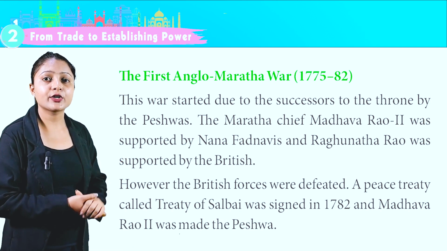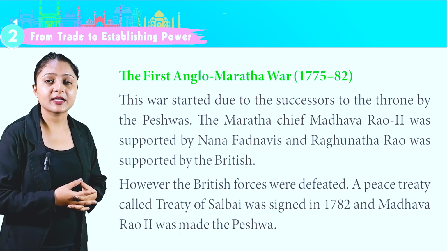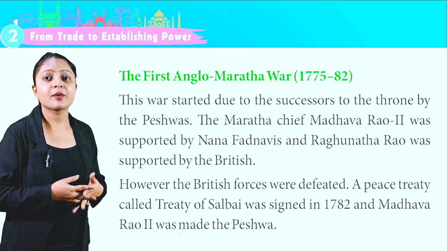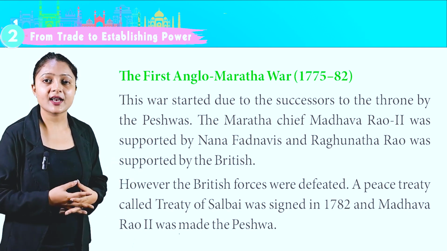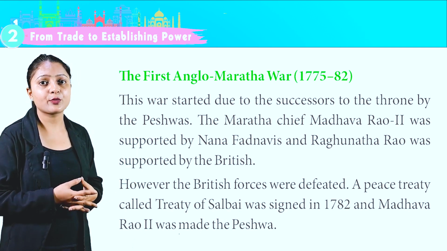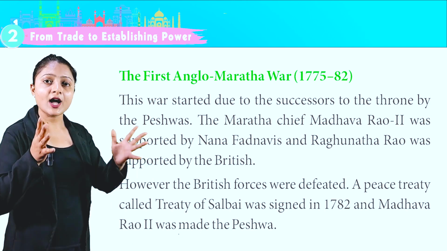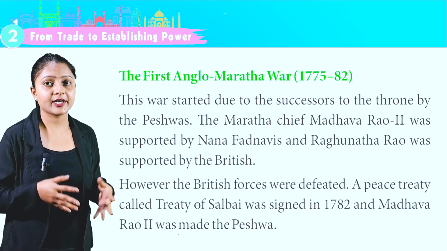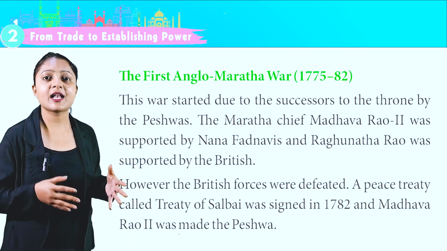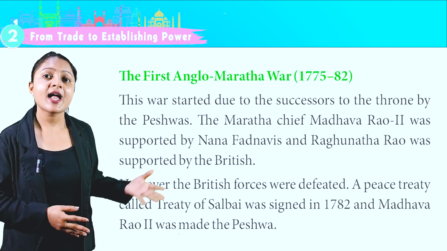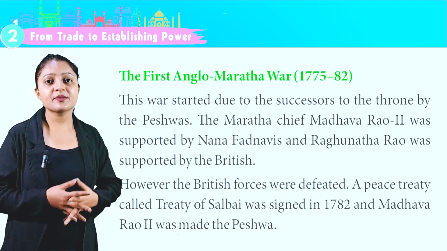The First Anglo-Maratha War, 1775 to 82. This war started due to the succession to the throne of the Peshwas. The Maratha chief Madhav Rao II was supported by Nana Fadnavis and Raghunath Rao was supported by British. However, the British forces were defeated. A peace treaty called Treaty of Salbai was signed in 1782 and Madhava Rao II was made the Peshwa.